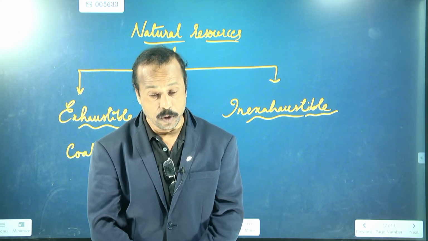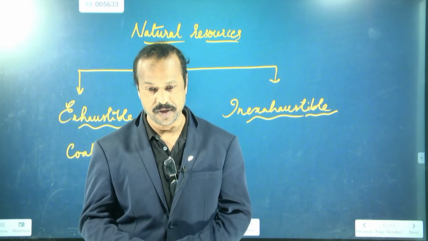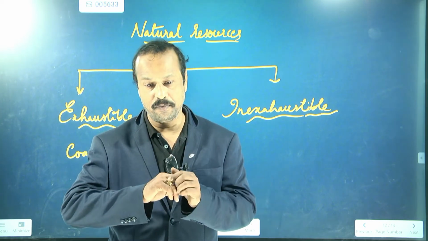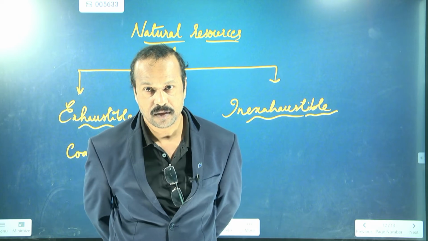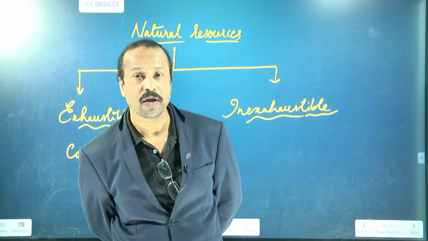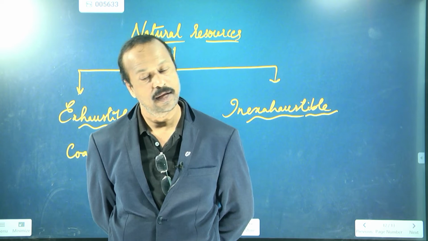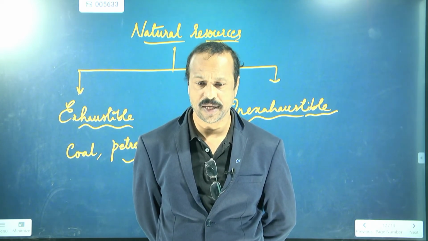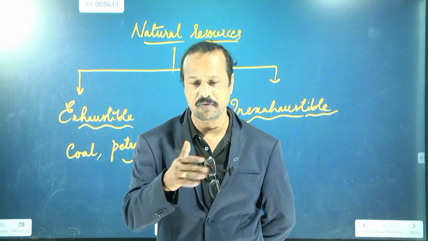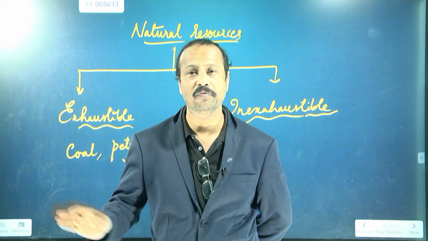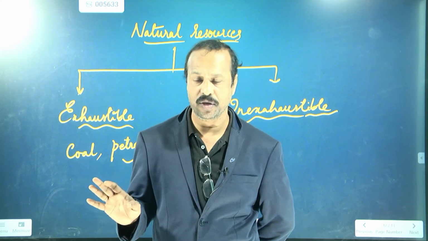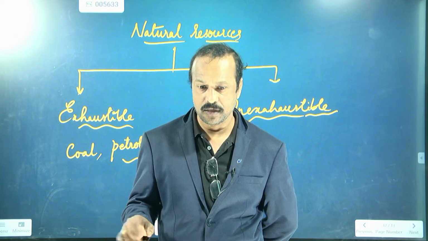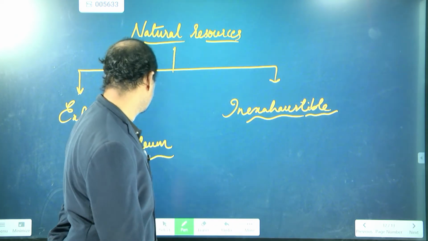petroleum. Now we are using this petroleum continuously. If we use it continuously, will it also be available continuously forever to us? No, after a period of time, this also will get exhausted. After a few years, maybe 100, 150 or 200 years, all the petroleum will vanish from the earth. Then we don't get any petroleum. Right. So these are the exhaustible resources.